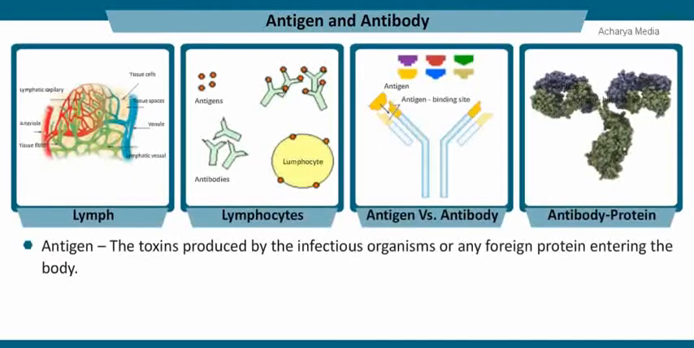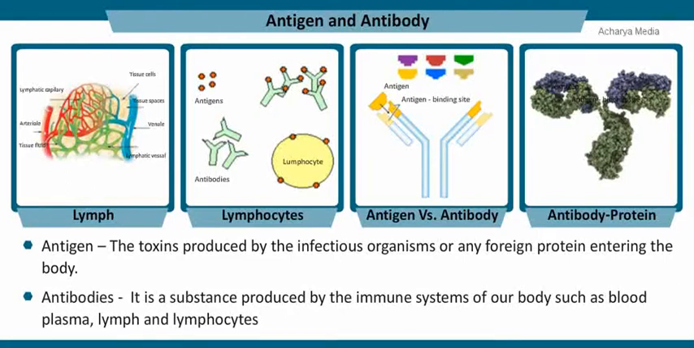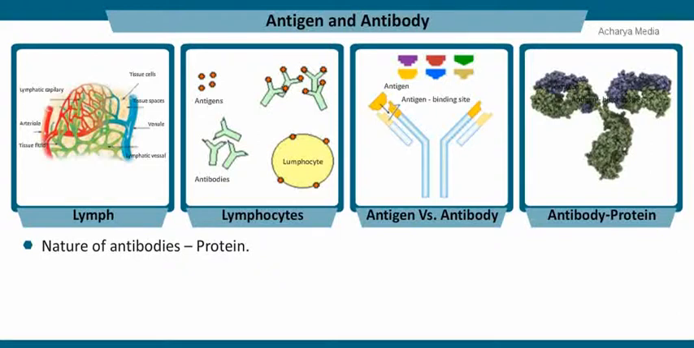The toxins produced by the infectious organisms or any foreign protein entering the body are called antigens. The immune system of our body, namely blood plasma, lymph and lymphocytes, etc., analyze the chemical nature of the antigens and produce the suitable substances called antibodies to detoxify the antigens. Antibodies are protein in nature.